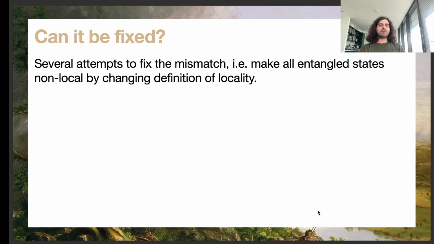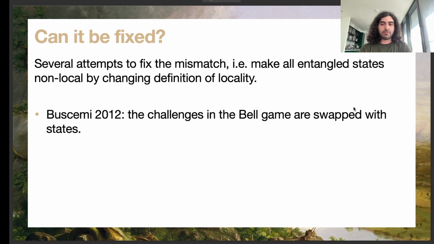So a common way to try to fix this mismatch has been trying to redefine what non-locality actually means. Because the non-locality that we talked about was Bell non-locality. And there have been several works trying to do this. For example, in 2012, Buscemi introduced a Bell-like game in which the classical inputs to the players or provers were swapped with quantum states.